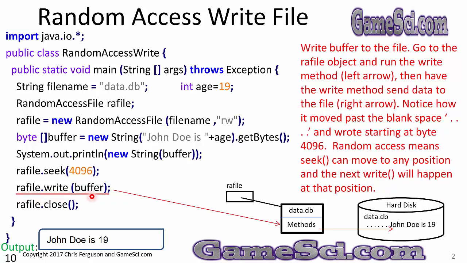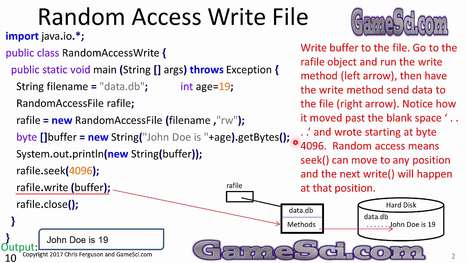RAFile.write of the buffer. Issue a command to the object to write data to the disk. Write the buffer to the file. Go to the RAFile object and run the write method. That's the left arrow you're seeing here. Then have the write method send the data to the file. That's the right arrow that you see right here. Notice how it moved past the blank space, the dots, and wrote starting at byte 4096.